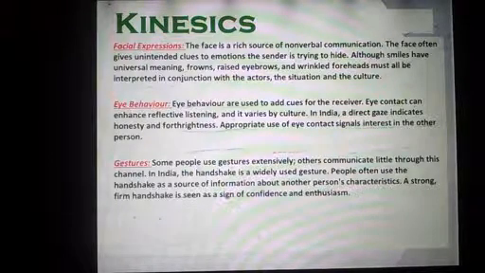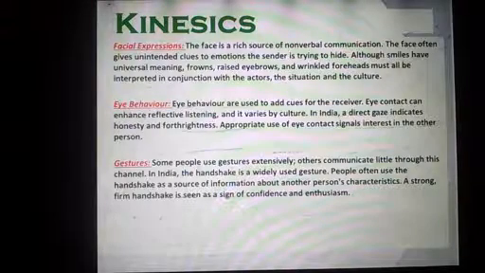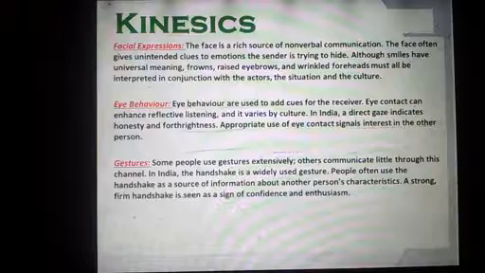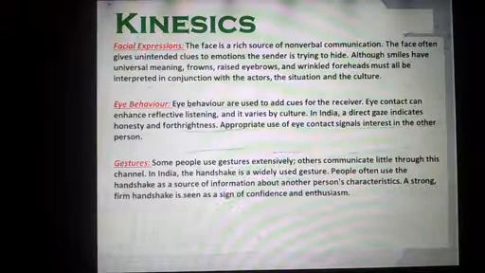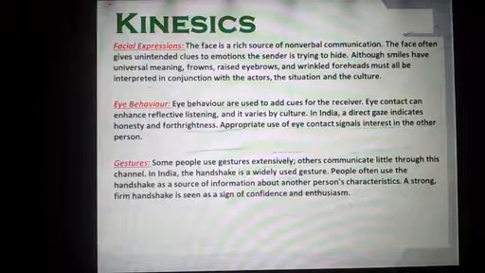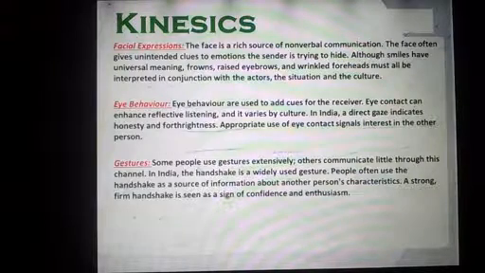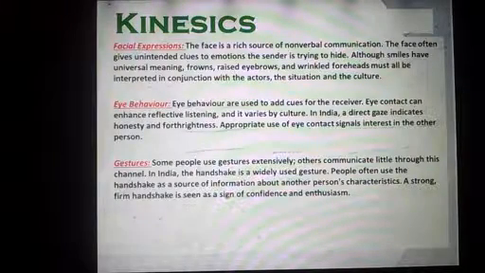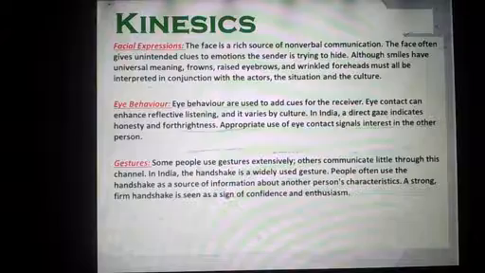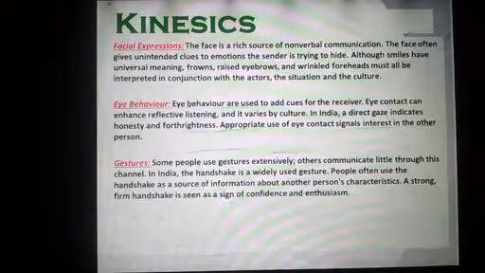Then you have gestures. Some people use gestures extensively. Others communicate little through this channel. In India, handshake is a widely used gesture. People often use handshake as a source of information about another person's characteristics. A strong, firm handshake is a sign of confidence and enthusiasm, a self-explanatory, simple one.